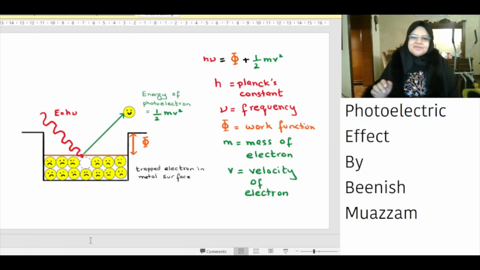Work function is defined as the minimum work needed to remove the electron from the metal surface. So the maximum kinetic energy of the photoelectron is the energy of the photon minus the work function, because the electron has to do work to escape the potential of the metal. In other words, the photoelectron outside the metal doesn't have the same energy as the incident photon because it has used some of the energy to escape the metal surface.